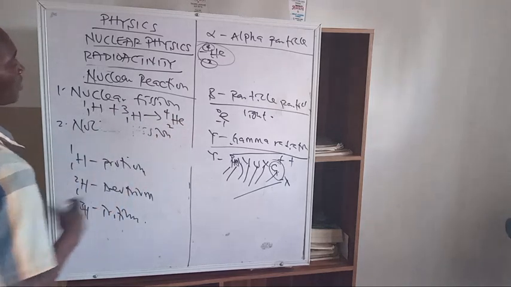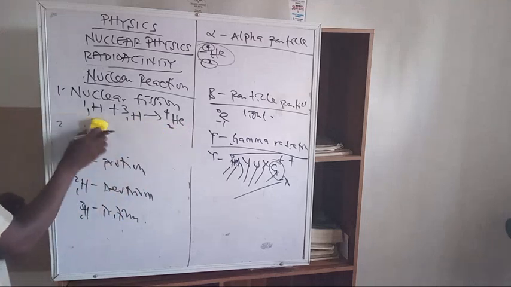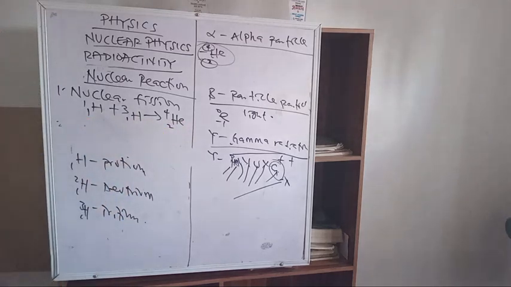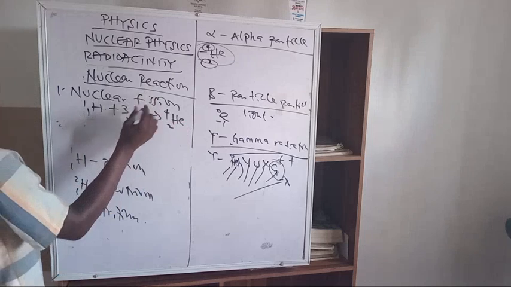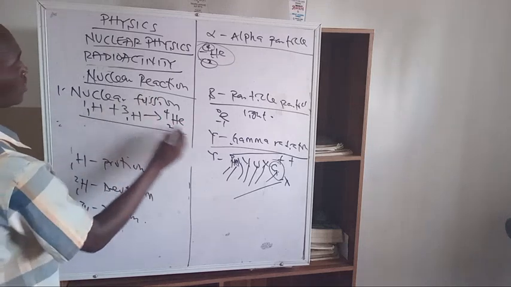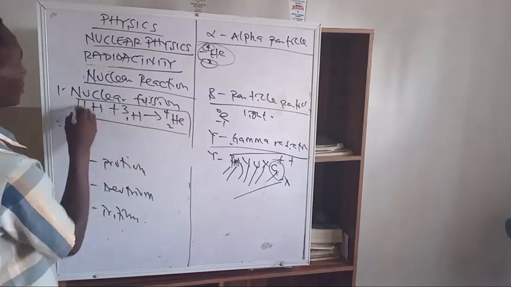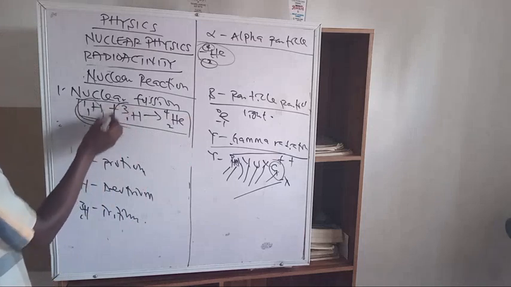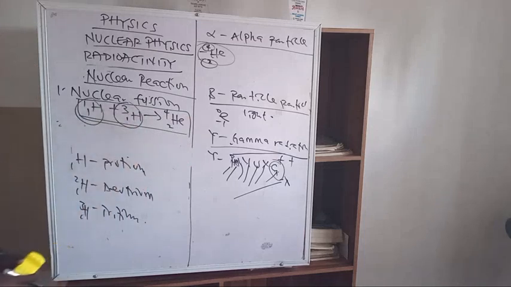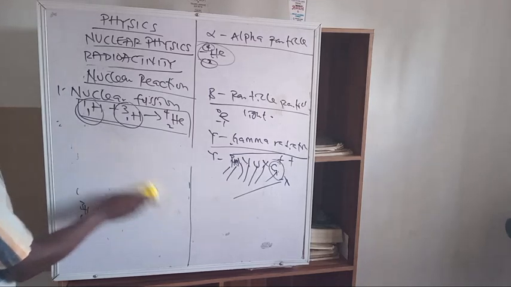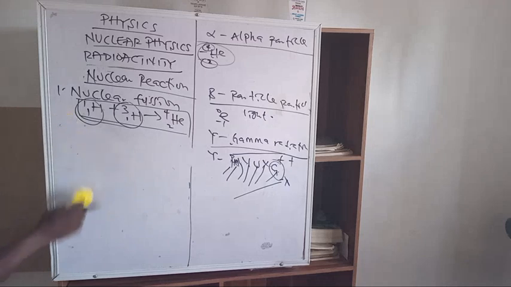This is an example of a nuclear fusion. This is not fission, this is fusion. Two or more lighter nuclei are combining together to form a heavy nucleus. These are lighter nuclei, those are not. So the process of nuclear reaction whereby two or more lighter nuclei combine together to form a heavy nucleus with a release of a huge amount of energy is what we call nuclear fusion.